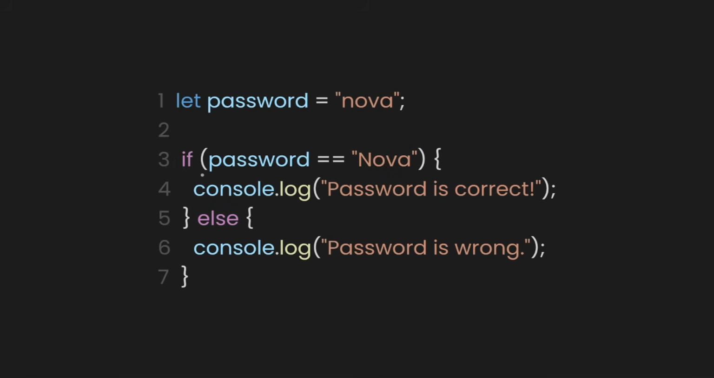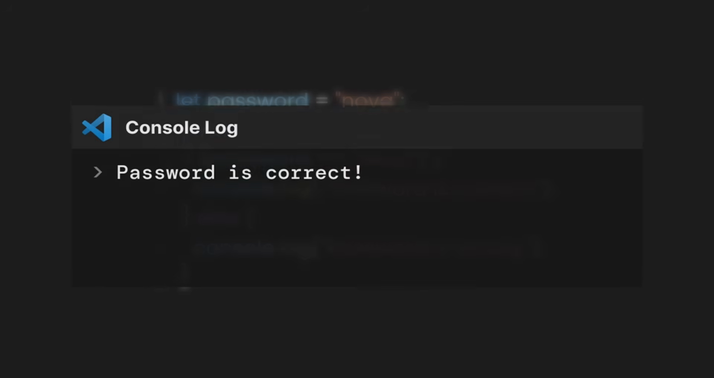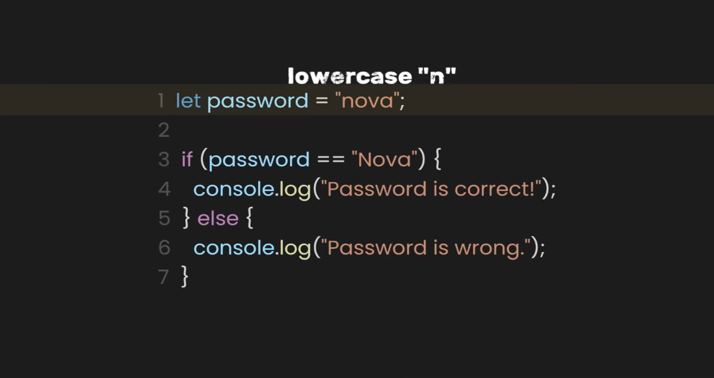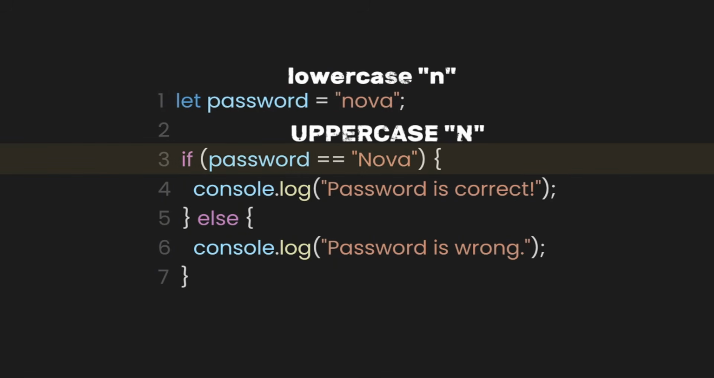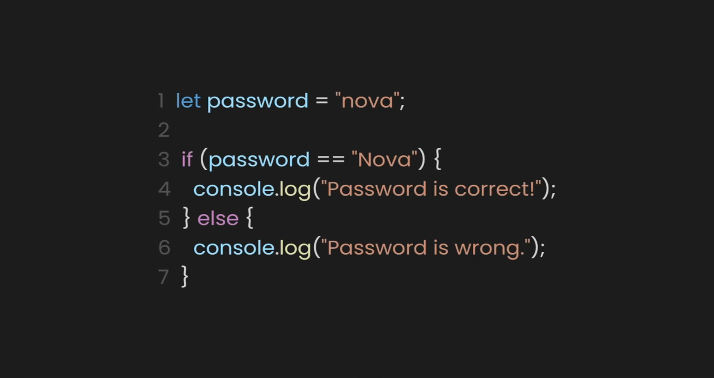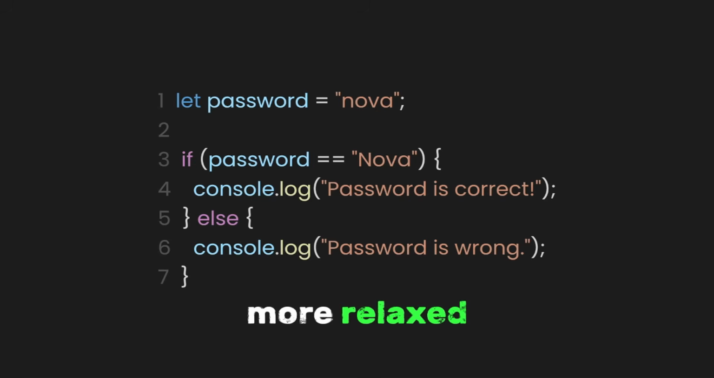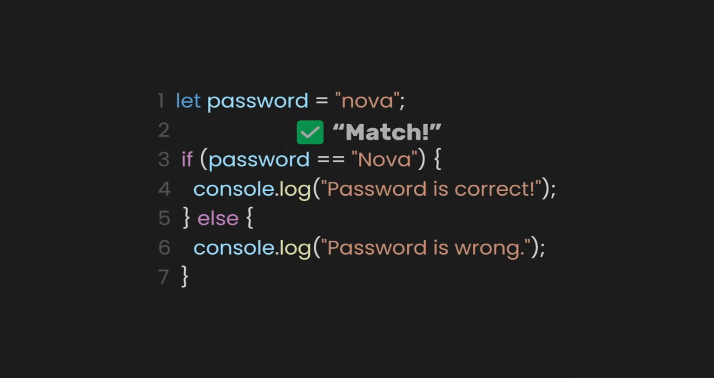Let's say we're checking a password variable against the string "nova" for a website login. When we run this, the console says, "password is correct." But hold on, our password is lowercase "nova," and we're comparing it to "Nova" with an uppercase N. Why did it still work? That's because we used loose equality, which is more relaxed. It tries to make the values match by converting their types, but that's not what we want here.